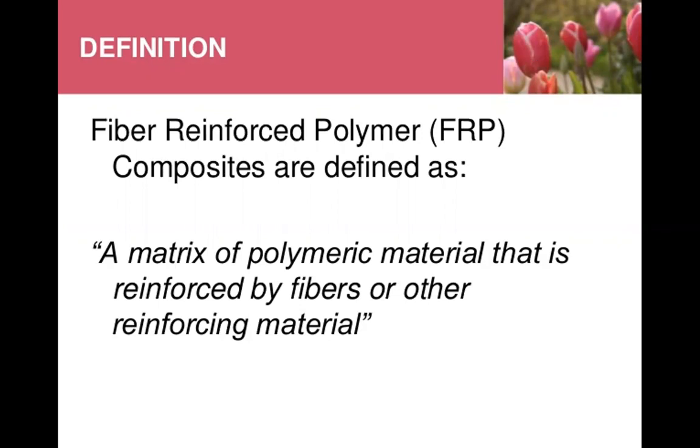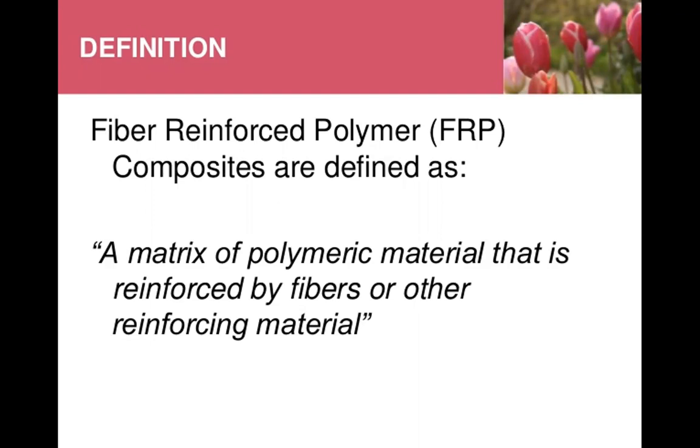Today, I want to discuss fiber reinforced plastic. Fiber reinforced plastic is generally produced by reinforcing the plastic material with a high strength fiber material such as glass, graphite, aluminum, carbon, boron, beryllium, and aromatic polyamide. So the matrix of the polymeric material that is reinforced by the fiber or other reinforcing material is known as fiber reinforced polymer.